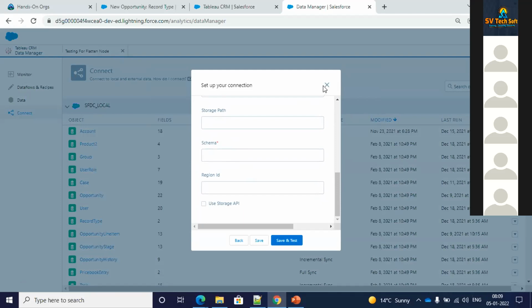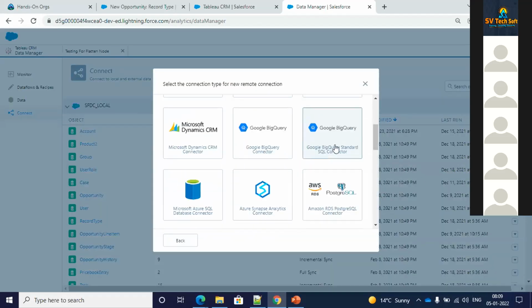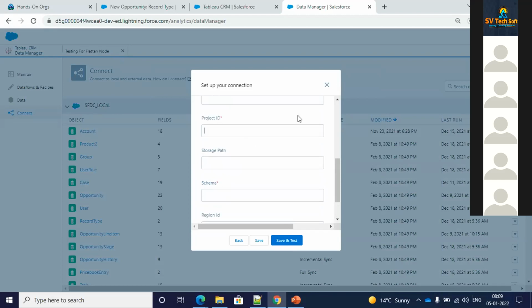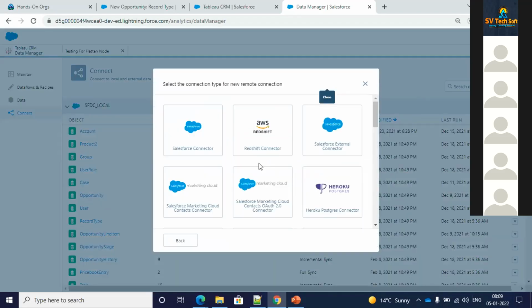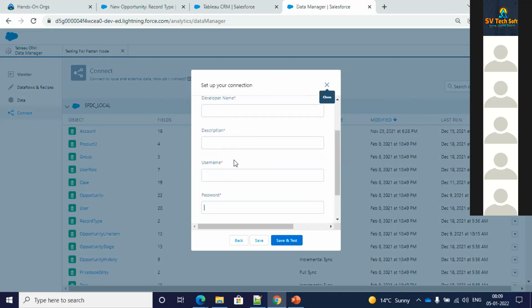I don't know how that Google one works, but what I mean to say is, in Google BigQuery they will have certain information like the private key and project ID. If you give that information over here, it will automatically get connected. Somebody who is an expert on Google BigQuery will easily hand it over to you. Like, for example, I know Salesforce properly. If I connect to Salesforce, I know this is the username and the security token, how to generate it, and all. I know this, so I can easily provide you the information.